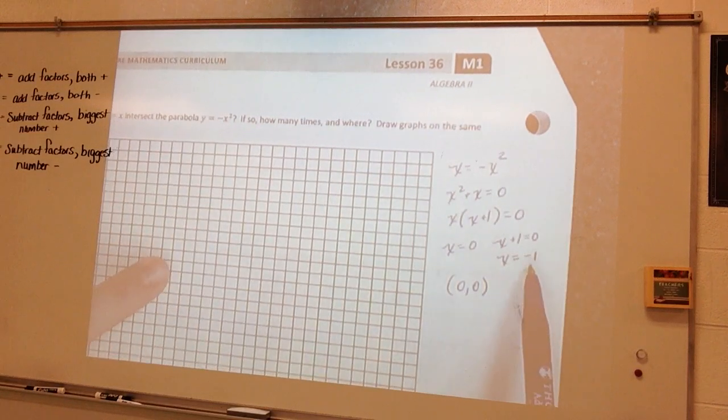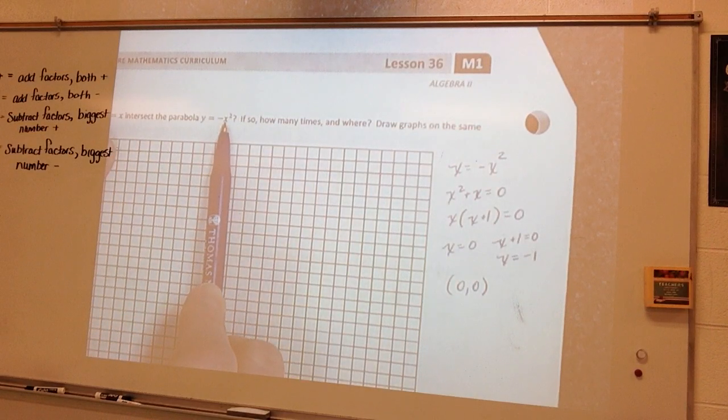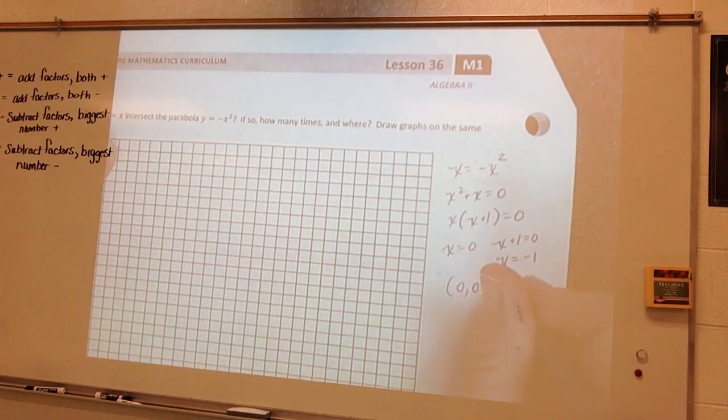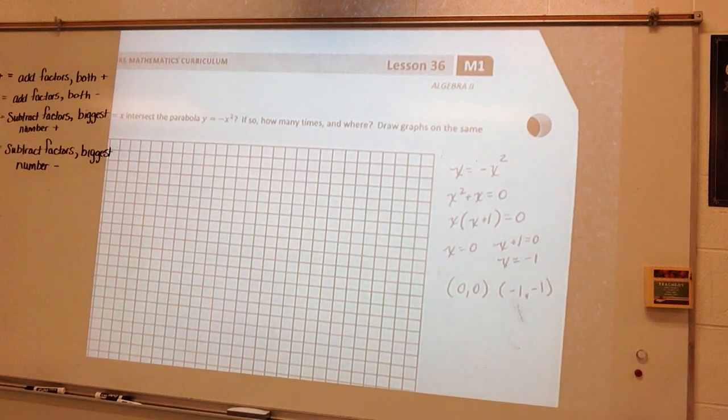If I plug negative 1 back in, then negative 1 squared is 1, times that negative is negative 1. So it's telling me that I should have (negative 1, negative 1). Well, let's see if that's the case.